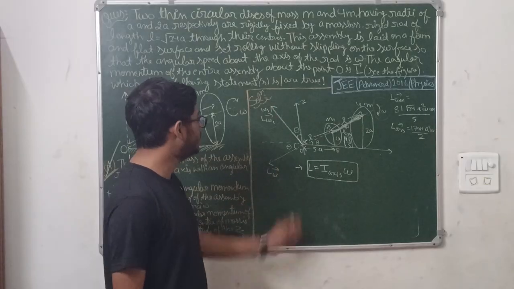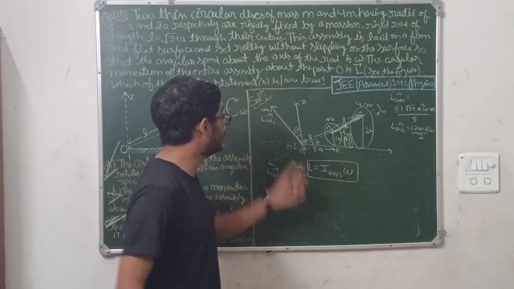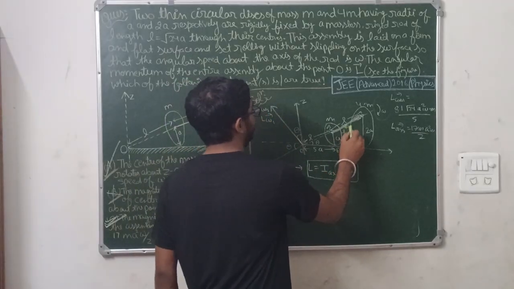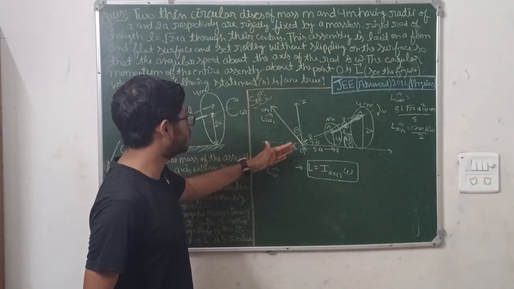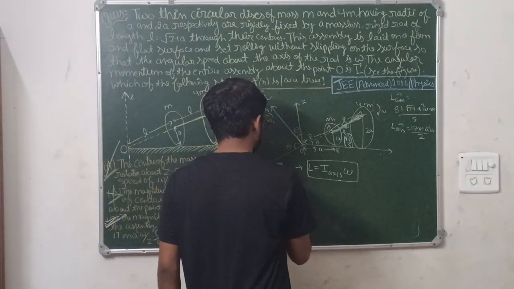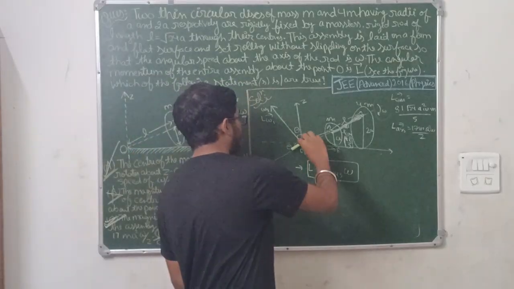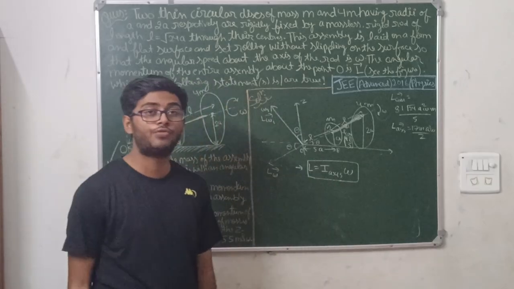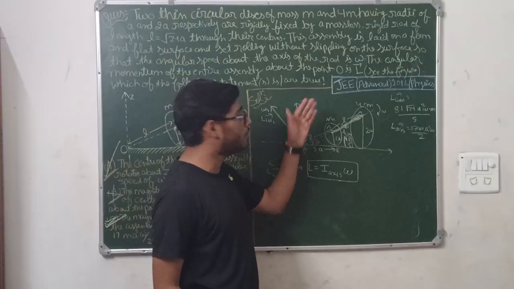This is the Z axis, and this is the angular momentum of this assembly with respect to the center of mass, and this is the angular velocity vector, or you can say the angular momentum vector about this axis of rotation. You need to find the total magnitude of the angular momentum about the Z axis.